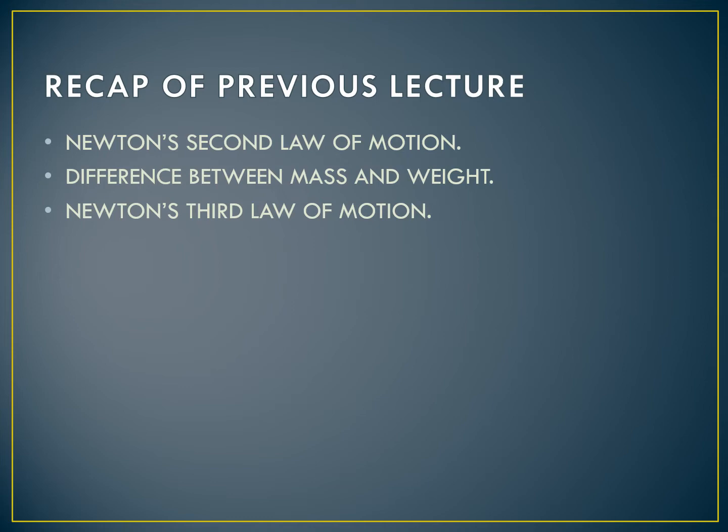Mass is the quantity of the matter contained in the body, while weight is the force with which Earth attracts any body towards its center. Mass is a scalar quantity, while weight is a vector quantity. Mass is measured by physical or beam balance. Weight is measured by spring balance. Mass remains the same everywhere, whereas weight changes because of the change in gravitational acceleration from place to place.